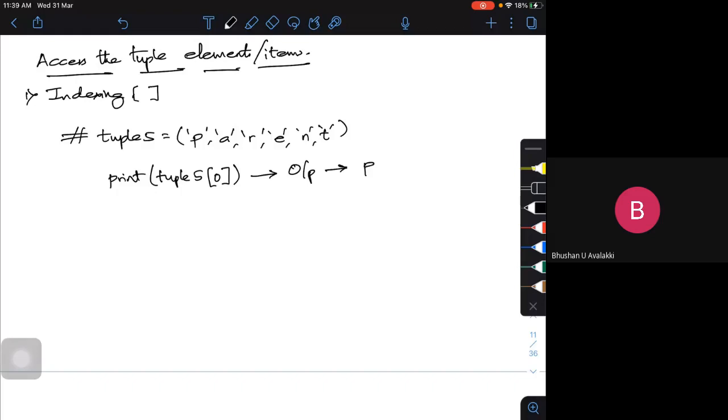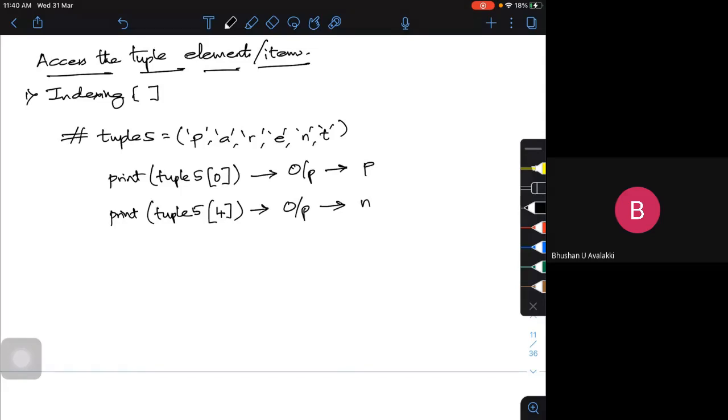The output should be P. If I try to print tuple name, index 4, what should be my output actually? It should be, say, 0, 1, 2, 3, 4. Your output should be n. It's not within this thing. It is n.